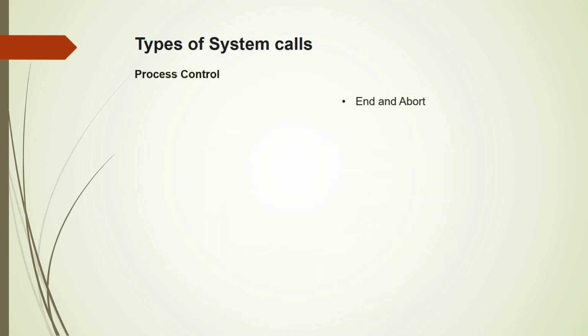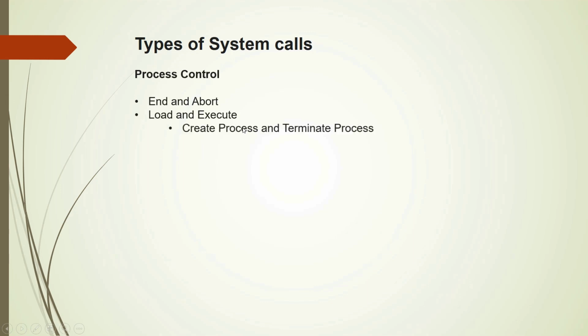There are system calls for end and abort. So whenever a process terminates normally or terminates abnormally, there are system calls available. Also, when a process needs to be executed, it must be loaded into memory, and there are system calls for loading and executing the process. Also, there are create process and terminate process system calls.